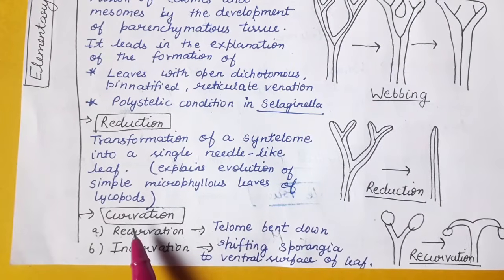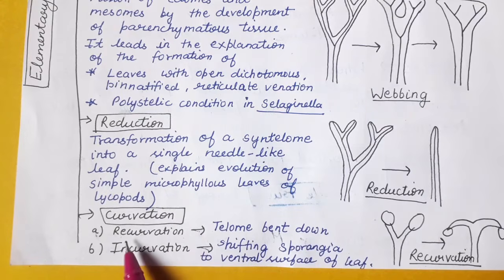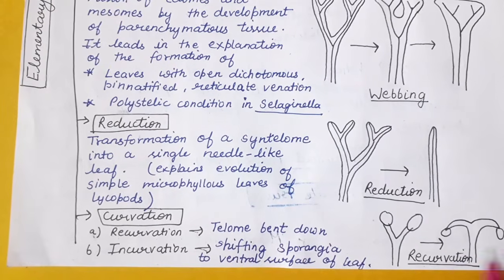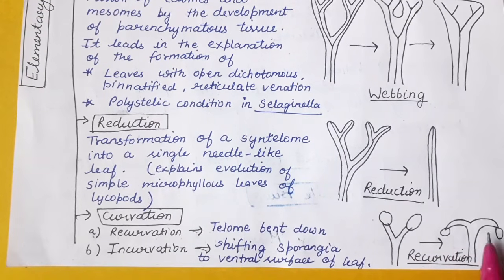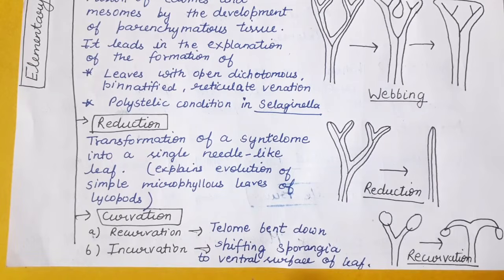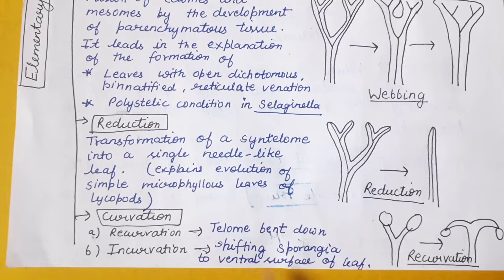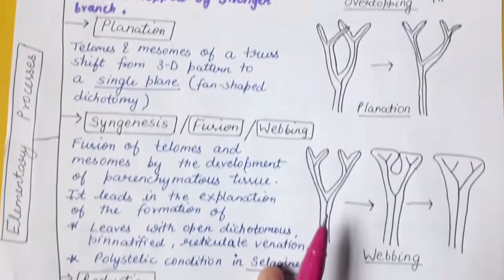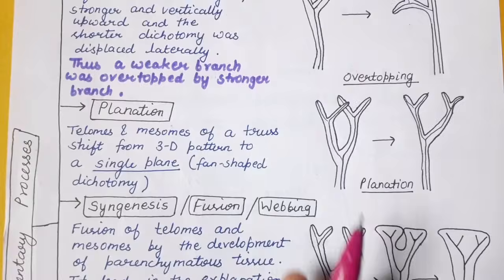Next elementary process is curvation. In this case there are two types. The first one is recurvation. In this case, the telome bends down. So this is your telome and it will bend downwards. That is recurvation. And the other curvation type is incurvation. In this case, the sporangia get shifted towards the ventral surface of the leaf. That is incurvation. So these are the 5 elementary processes which are related to telome theory.